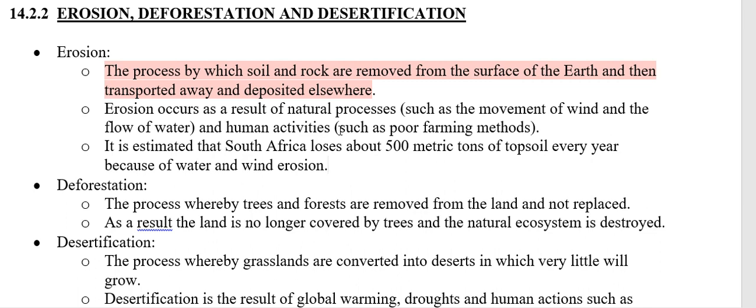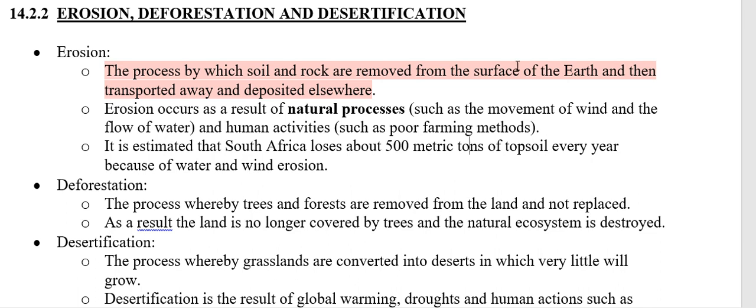The first one, the one that we referred to in the previous lesson, is natural processes. It happens as a result of a natural process, for example, the movement of the wind or the flow of water. We said if there's a flood, if it rains really hard and the power of the water sweeps the top layer of the soil away, that gets taken into the rivers and runs into the sea. So the top layer of soil is removed from where it naturally occurs and ends up being deposited in the sea. That is when the flow of water washes away the top layer of the soil, and then it's deposited elsewhere.